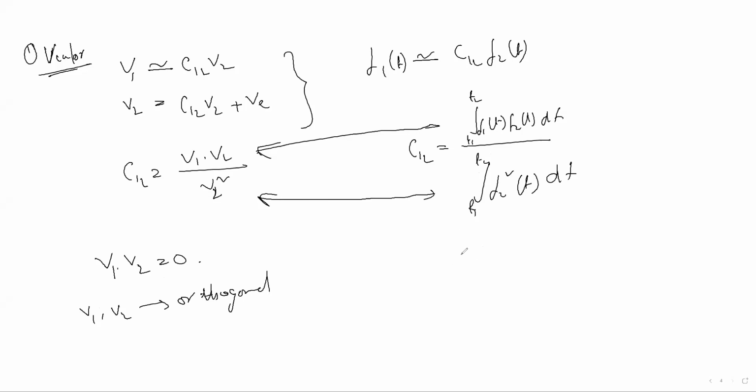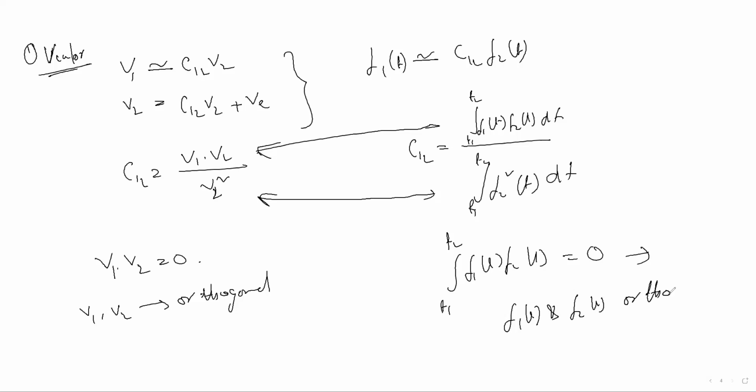For signals, we have said that when the integral from t1 to t2 of f1(t) f2(t) equals 0, then f1(t) and f2(t) are orthogonal. We have learned this today. Understood? This thing is important. Dot product 0 means both are orthogonal. Integration or area between two signals is 0, or the integration of f1 f2 over any interval is 0, means both the signals are orthogonal. Understood?